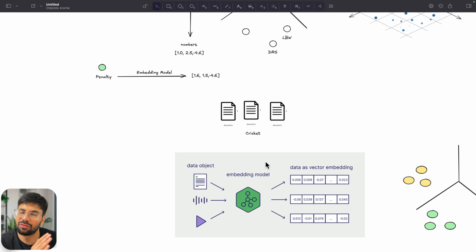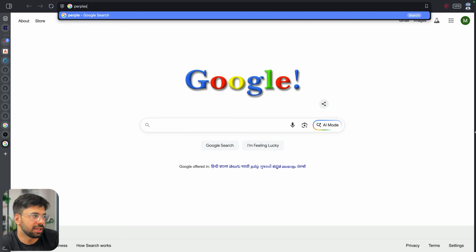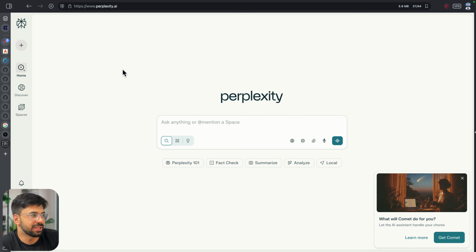Now again, there are different ways of doing RAG. We can do the same as well. In future, we will see the practical as well. But with this overall thing, I hope the whole idea about RAG is clear. Showing you a live example, let's say if I just go to perplexity.com, it's the best example about this.